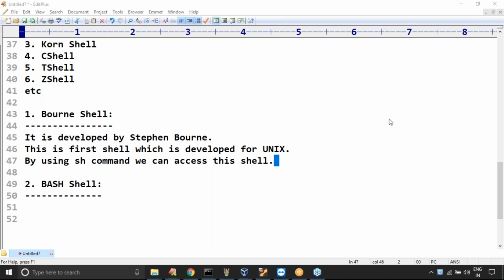One minute, there are some doubts. Here, just observe that. The doubt is, sir, can bash shell recognize GCC or will it recognize C shell? No, it won't. GCC and these things are again different commands. Remember that. Okay, the sh command. Next, how to cross check, I will explain already. Don't worry at all.